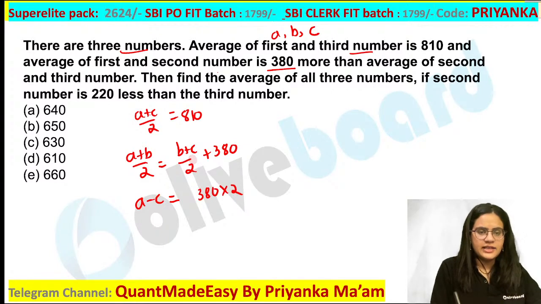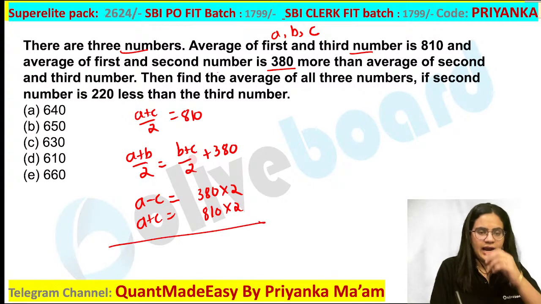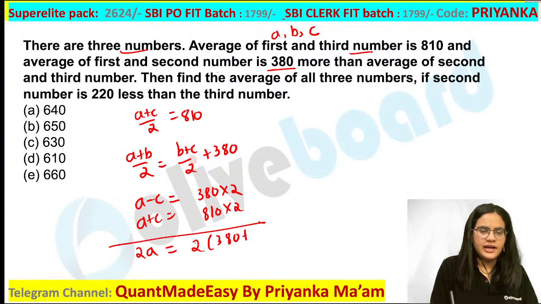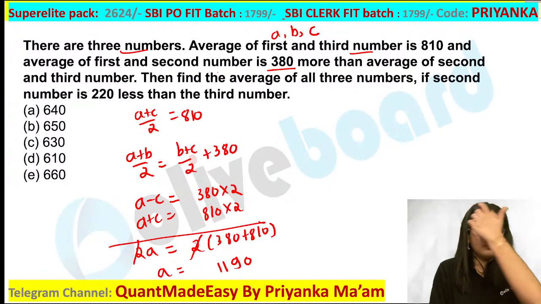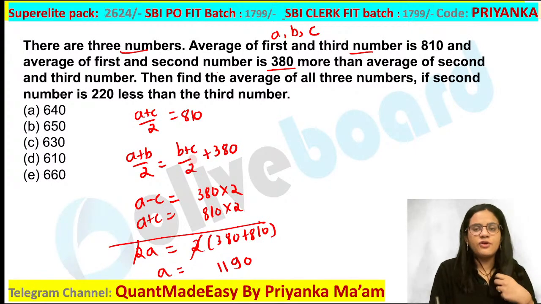Are you all getting this? Here, if you are checking A plus C value, it is 810 into 2. So what are you going to get? You can add both of the values. 2A is nothing but 2 in bracket (380 plus 810). So basically you can cancel the 2. A value you will get from this as 1190. Are you guys getting this one? Now what is asked in your question? Find the average of all the three numbers if the second number is 220 less than the third number.